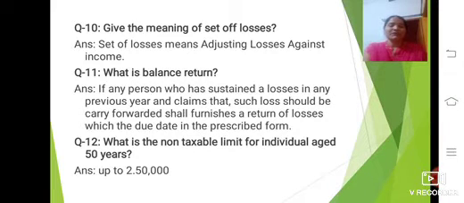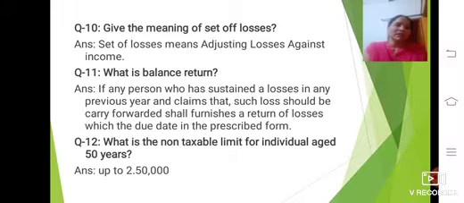So the last question is here, the 12th one. What is the non-taxable limit for an individual aged 50 years? As per the income tax law, up to 60 years a certain limit is there. After 60 years, there are three categories: 60 to 80, and 80 and above.